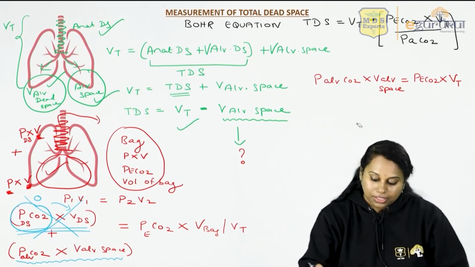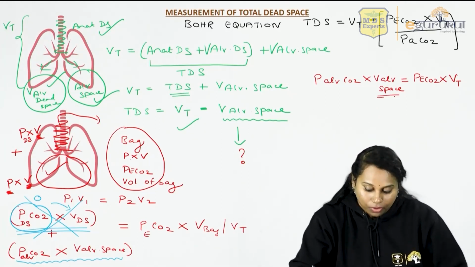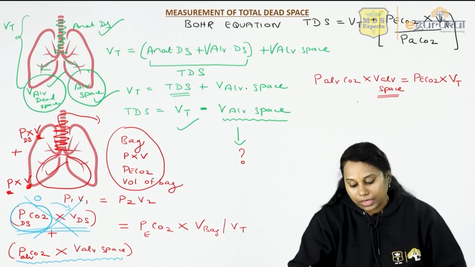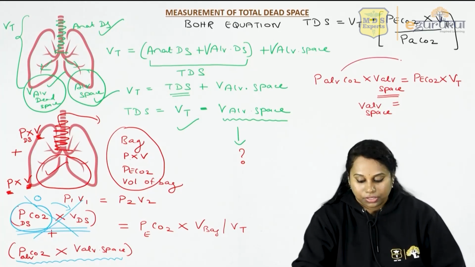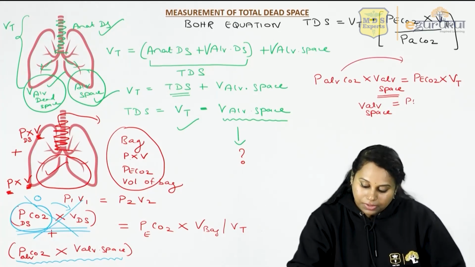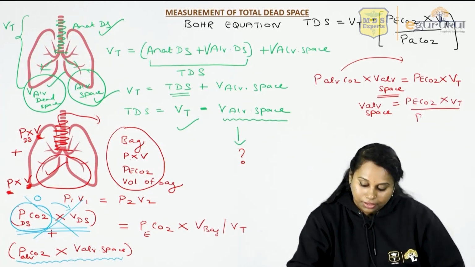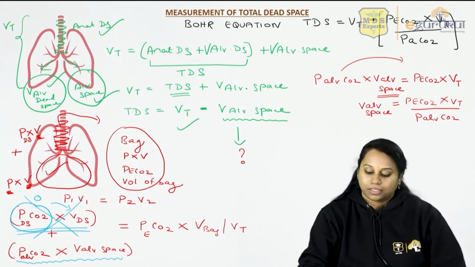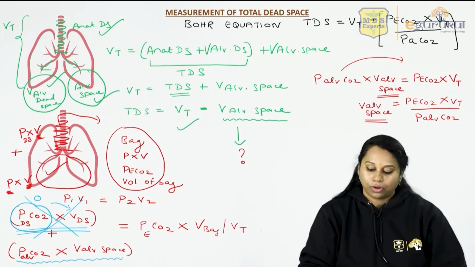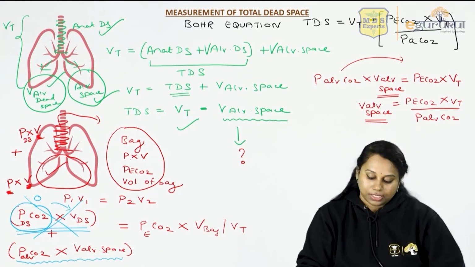So from this, can I calculate volume of alveolar space? I'll keep only volume of alveolar space here. So we'll take this to the other side. So it becomes PeCO2 into tidal volume by partial pressure of carbon dioxide in the alveolar air. Now we have found out volume of alveolar space.